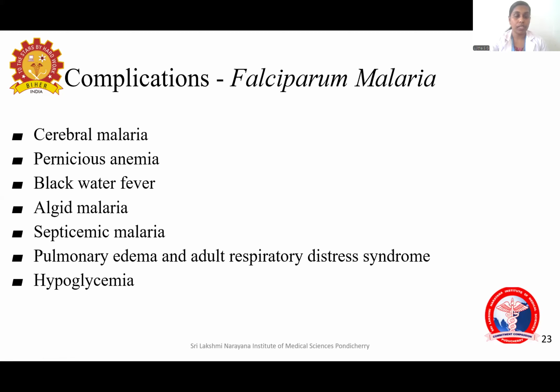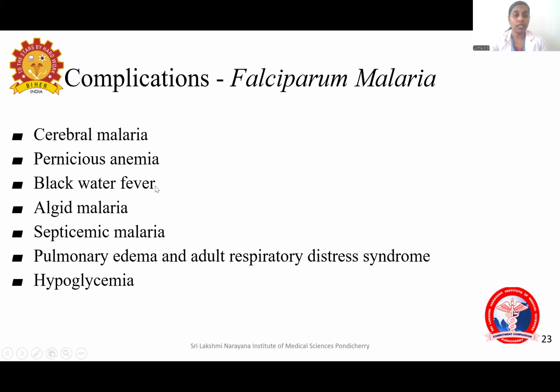Now, the complications of falciparum malaria: because of this sequestration and all, it can cause cerebral malaria, infecting the deep vessels of the brain, causing CNS manifestations. Then pernicious malaria. Pernicious malaria is characterized by black water fever, algid malaria, and septicemic malaria. These 3 together are known as pernicious malaria.